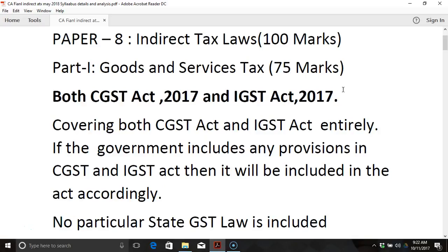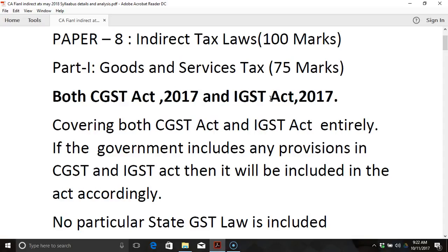So no particular state act, SGST Act, is being tested. That is very clear, because there are minor changes from state to state with regard to state GST law, so no particular state GST law is being included for the examination. And the CGST Act and IGST Act are being covered entirely. All provisions of the CGST Act and all provisions of the IGST Act will be covered.